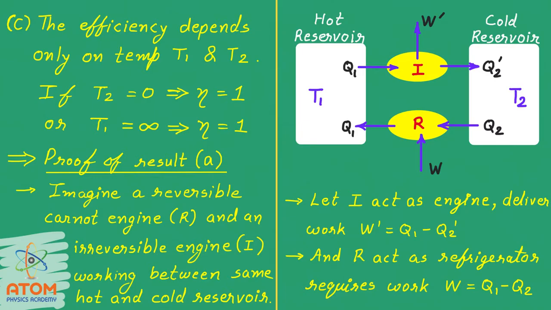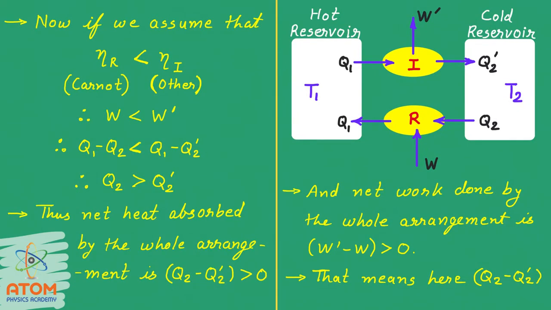Please remember these equations. W dash is equal to Q1 minus Q2 dash, and W is equal to Q1 minus Q2. Now, if we consider that both of these engines have the same efficiency, then the work required by engine R and the work delivered by engine I would be the same, meaning W would be equal to W dash. But if we assume that eta of R is less than eta of I, that means the Carnot engine has less efficiency than the other engine, then what will happen? In that case, W will be less than W dash.